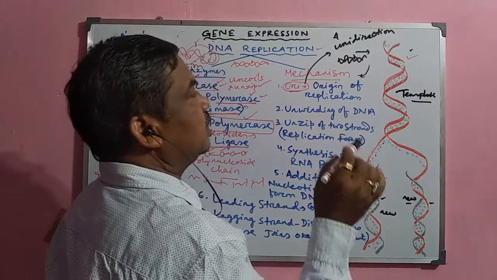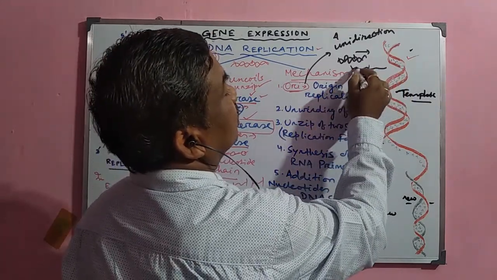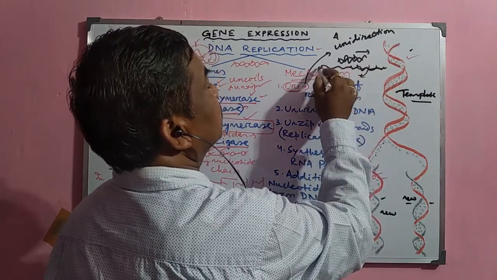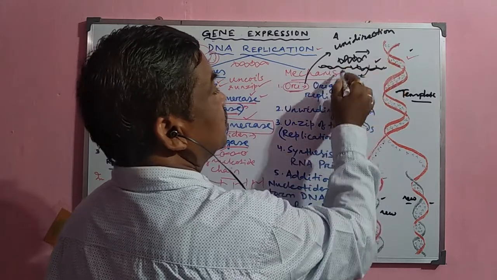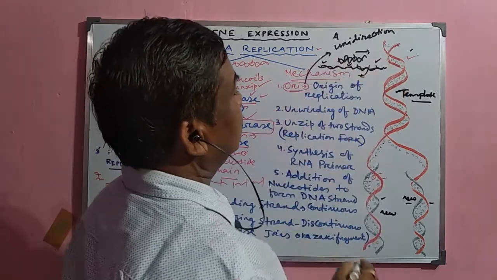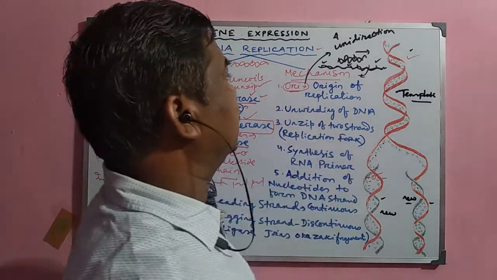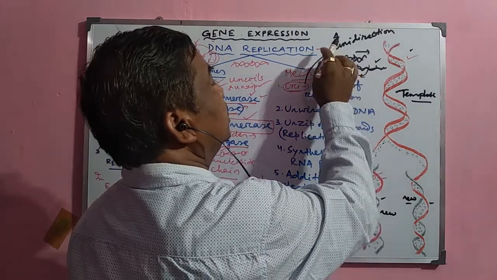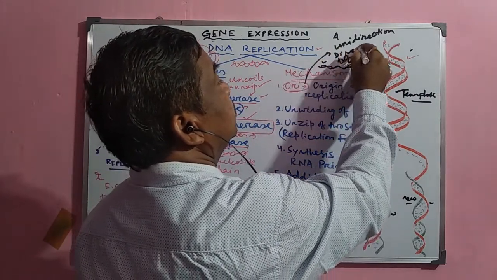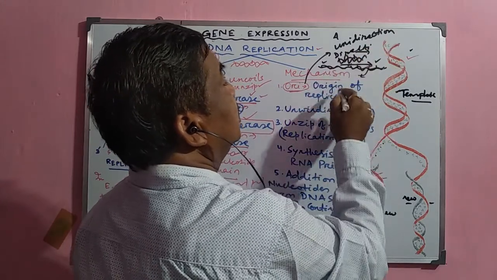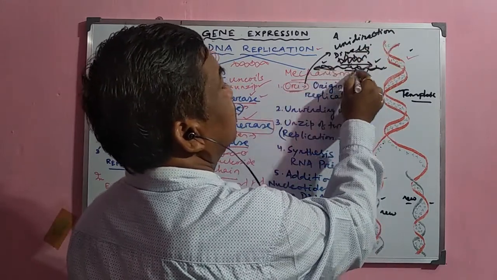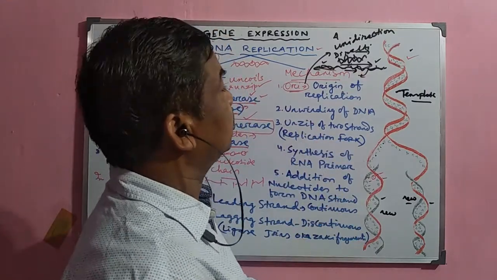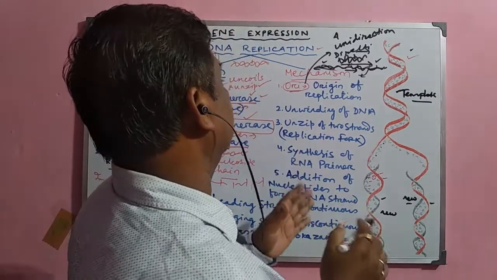But sometimes when the DNA molecule is very long or very large, the replication process continues at many places. Suppose it starts here, and here, and here. So there are so many places where the origin point starts. That is why this is called bidirectional. Sometimes it flows in only one direction, and sometimes it flows in both directions. So DNA replication is either unidirectional or bidirectional, but the process remains the same.